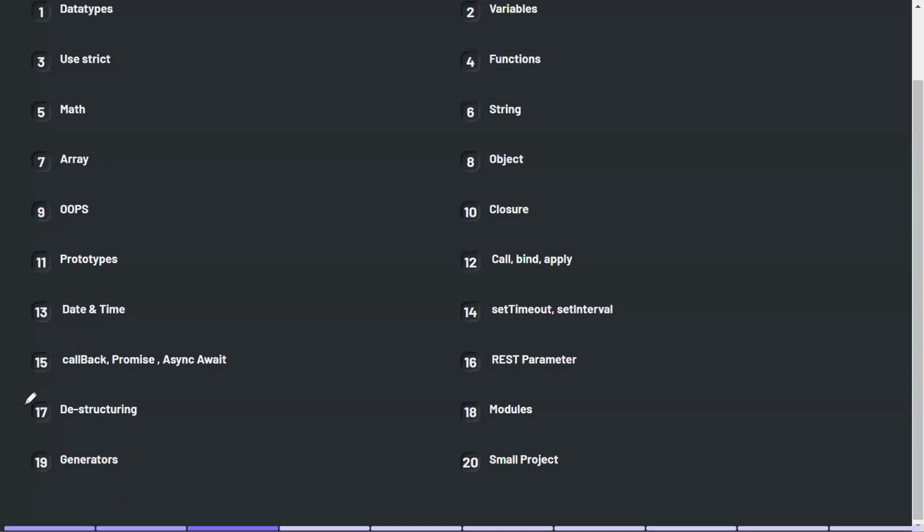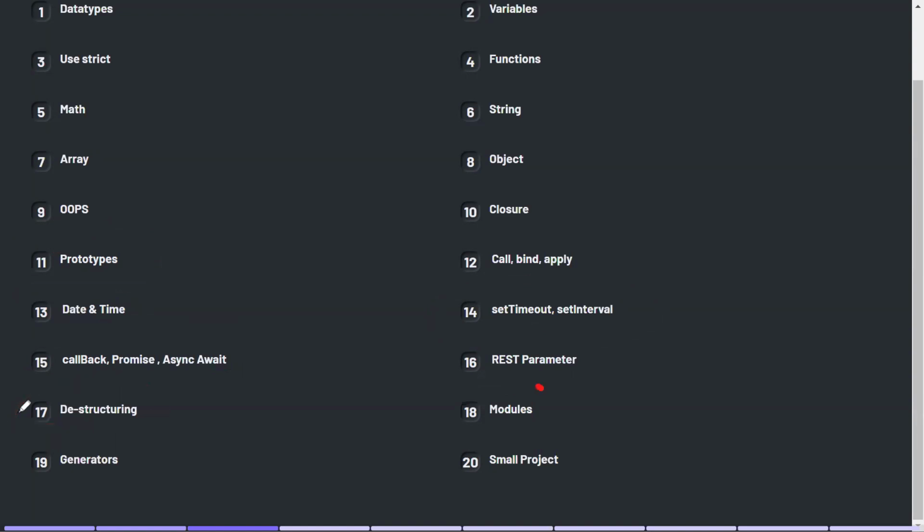Then we will see callbacks, promises, async, await. Then we will learn the REST parameter. What are REST parameters? We will discuss in detail. Then we will move to destructuring.